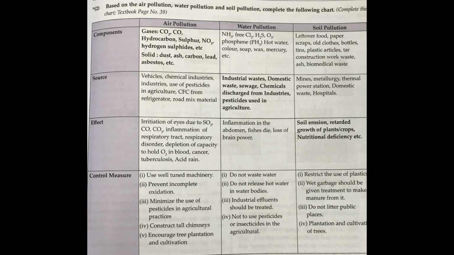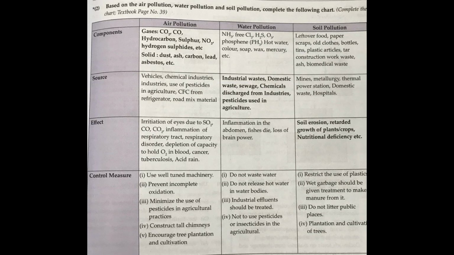Inflammation in the abdomen, death of fishes, loss of brain power. Below that you may write degradation of aquatic ecosystem and transmission of diseases to humans, due to water pollution.